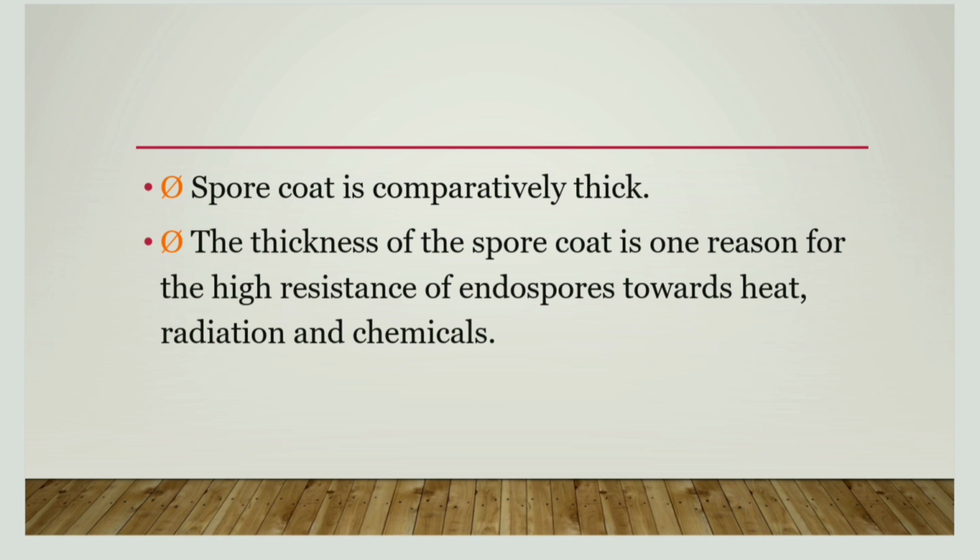The spore coat is comparatively thick, and this thickness is the reason for the high resistance of endospores towards heat, radiation, and chemicals.